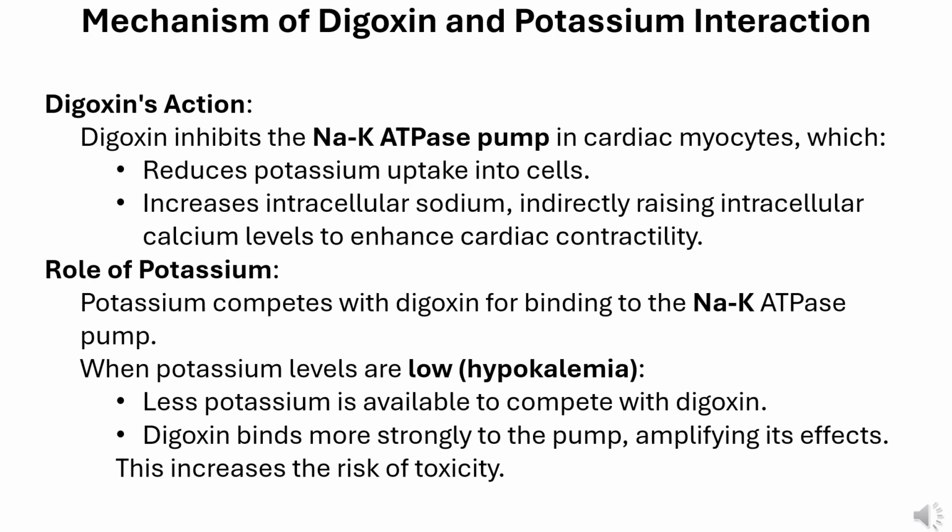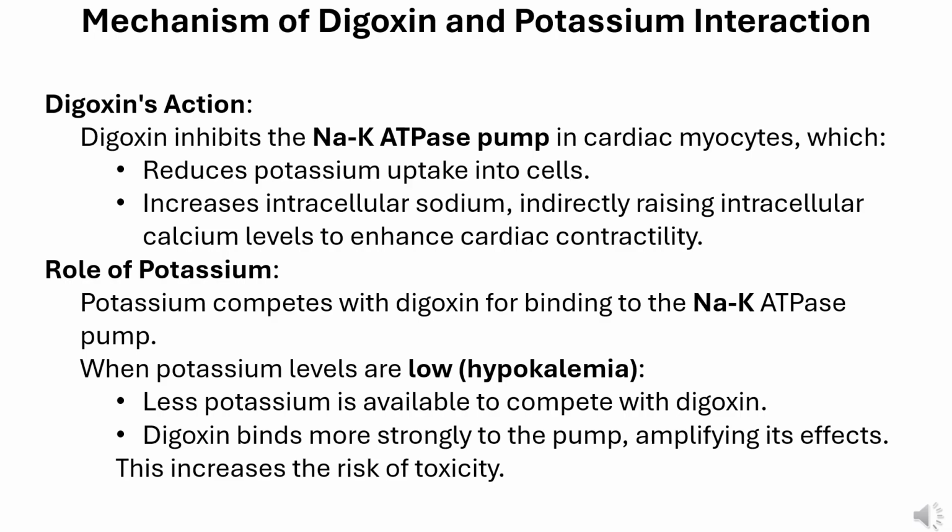Hypokalemia increases the heart's sensitivity to digoxin by reducing competition at the sodium-potassium ATPase pump, significantly increasing the risk of toxicity and arrhythmias. Monitoring and correcting potassium levels are critical for patient safety. Mechanism of digoxin and potassium interaction.